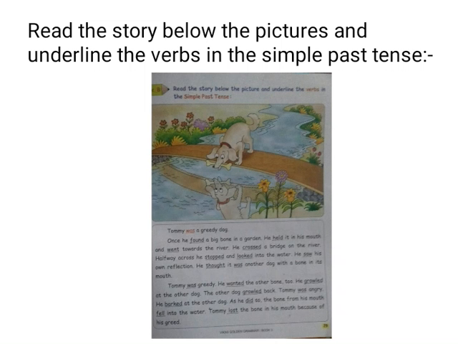As he did so, underline the word did. That is, the bone from his mouth fell into the water. Now underline the word fell. Tommy lost the bone, underline the word lost, in his mouth because of his greed. So here we complete the story. I hope you all have understood this activity number 2, students. Now after this activity, let's move on to our next activity, that is activity number 3.